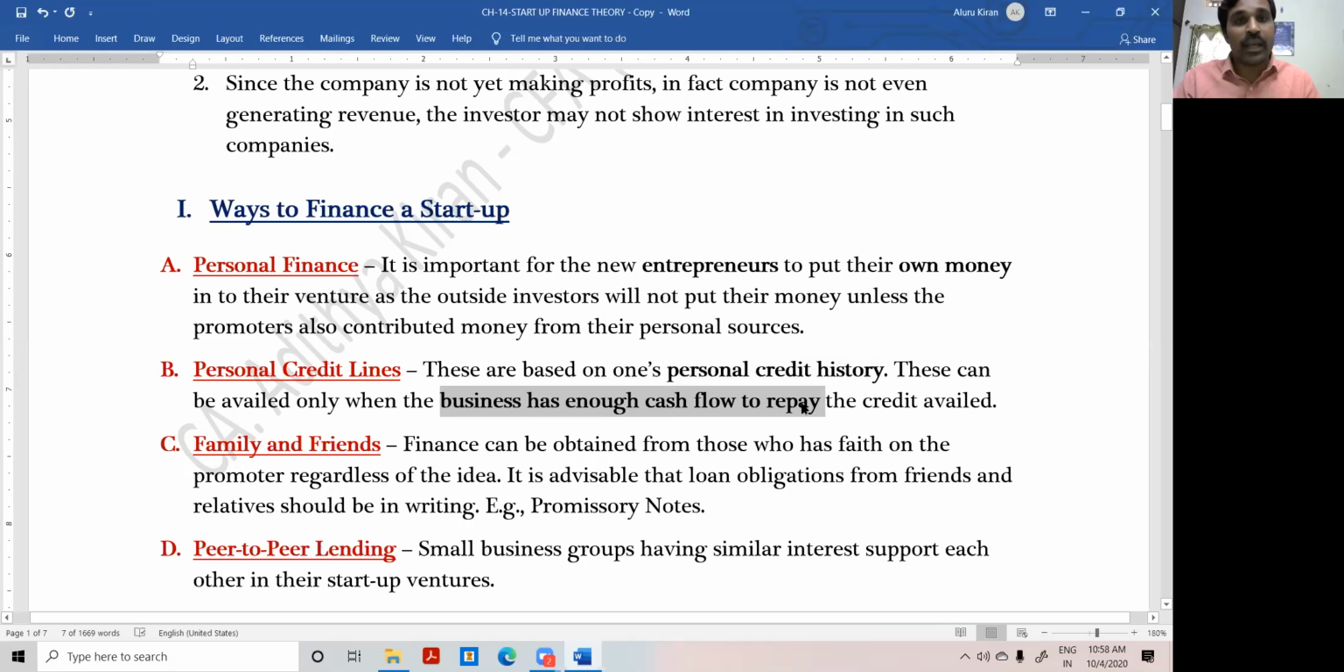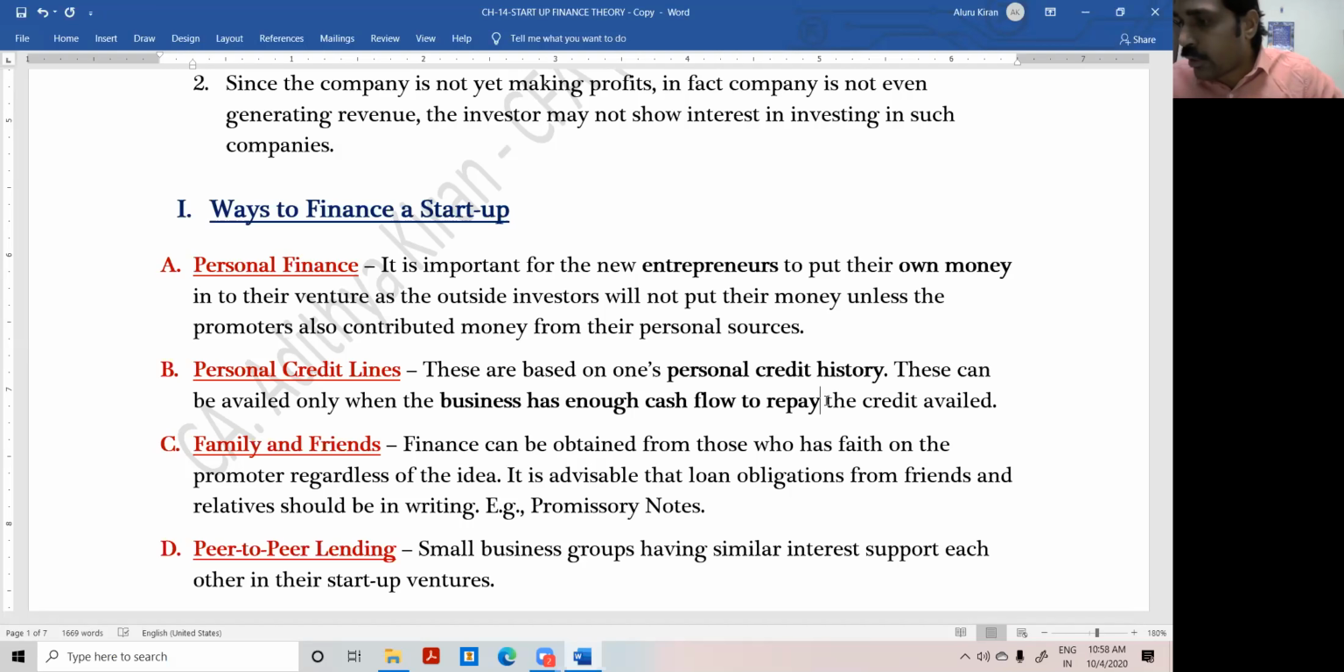Those two have to be satisfied. Even if the business has enough cash, but the promoter has no proven credit history, the banker may not be able to give the loan. Those are the two points. So both have to be satisfied: personal credit history and the business cash flow. That means character and competence. The business should have competence to repay the loan, and the person running the business should have character or willingness to repay the loan. This talks about ability. So this is the ability to repay the loan.